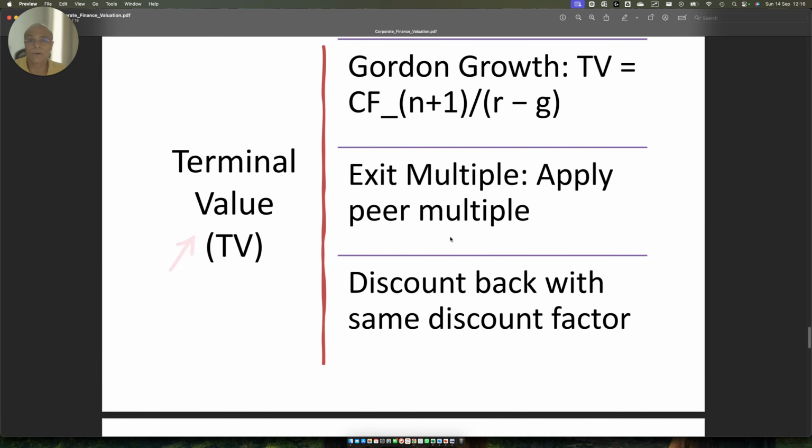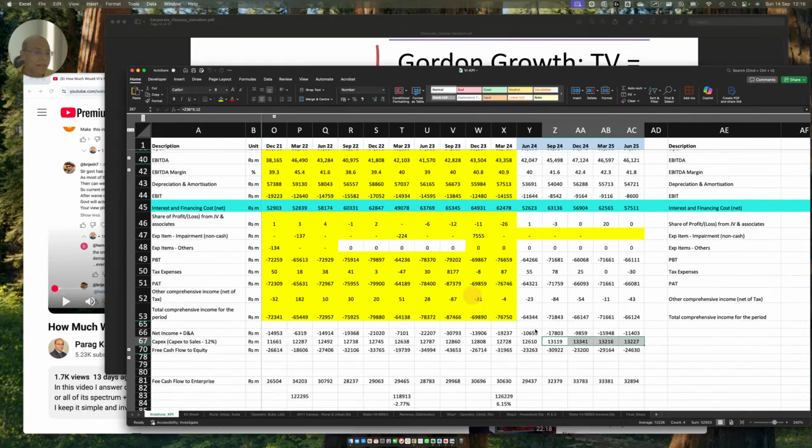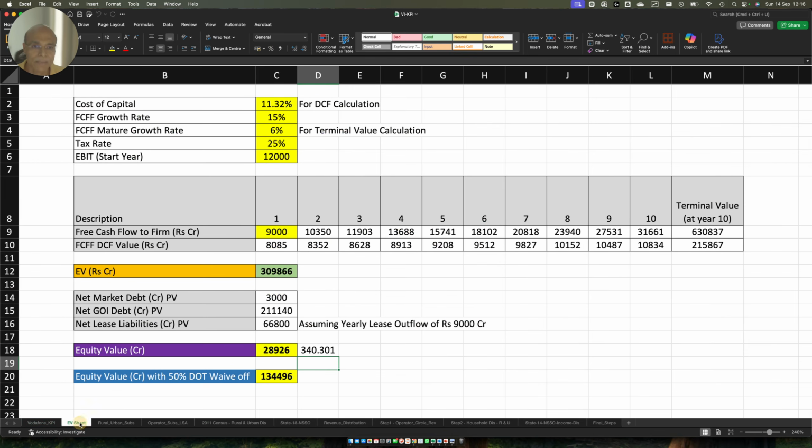Now this is very important, friends. In this video I try to explain what terminal value is. What I did here is I took the free cash flow of the firm, calculated all the cash flows here, and then discounted them using the cost of capital, which is the weighted average cost of debt and cost of equity. Then I need a terminal value. Why is terminal value so important? Because you have to have this cash flow to perpetuity.